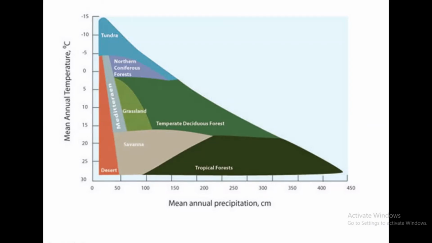In the desert, annual mean precipitation is very low and temperature is very high. So we can say the annual precipitation and annual temperature are responsible for formation of different types of biomes like tundra, northern coniferous forest, Mediterranean grassland, desert, savanna, temperate deciduous forest, and tropical forests.